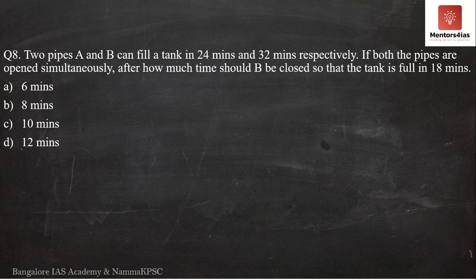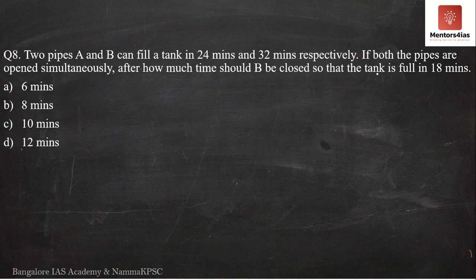Okay, we will solve one last question, that is question 8. So we have two pipes A and B which can fill a tank in 24 minutes and 32 minutes respectively. If both the pipes are opened simultaneously, after how much time should B be closed so that the tank is full in 18 minutes? I hope you understood the question. If not, you may pause the video, read the question, and also try to do this. This is very similar to the previous problem which we have just now solved.